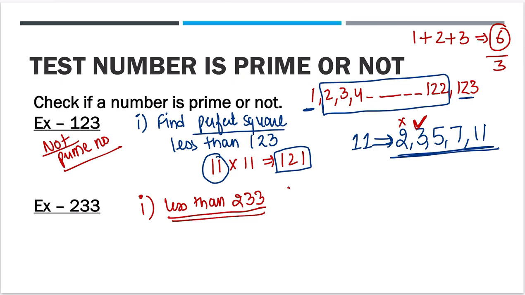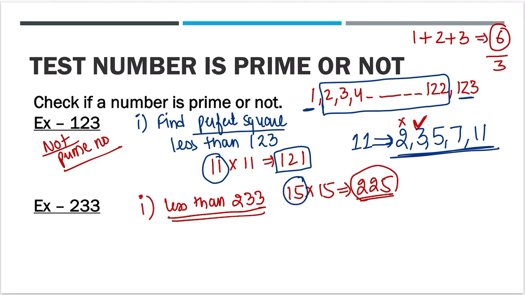For 233, I know 15 into 15 is 225. So 15 is the number I am looking for. If I do 16 into 16, it makes 256, not the number, because that will make it greater than 233. So 225 is the perfect square which is less than 233.